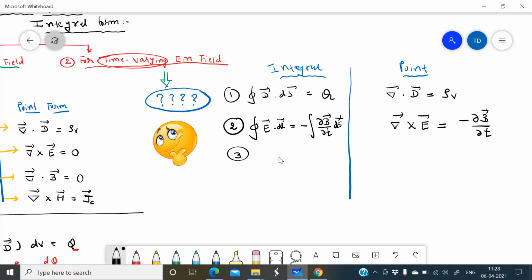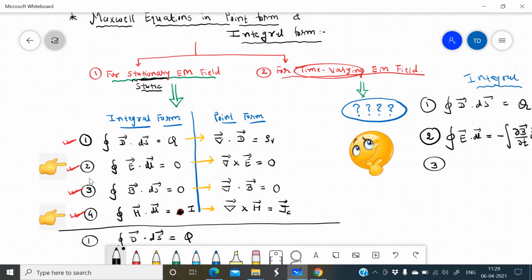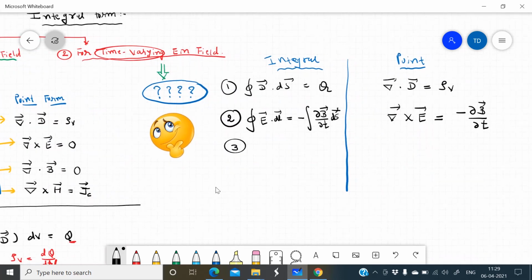The third equation remains as it is, as we have seen here. Only the second and fourth equations are changed for time varying electromagnetic field. So the third equation is integration B dot dS equals 0, and in point form it is del dot B equals 0.